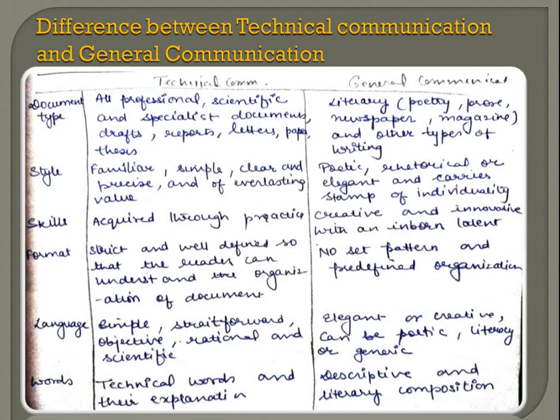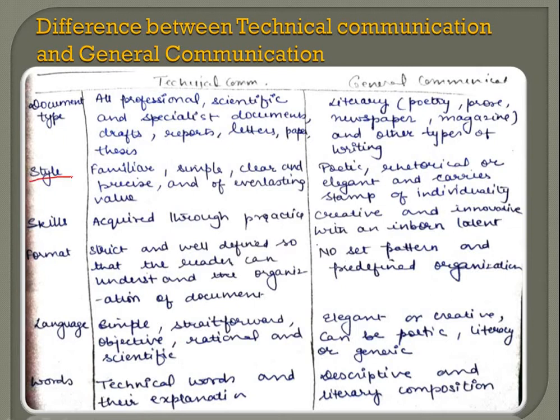Next, we come to the difference between technical communication and general communication, which has already been talked about in the previous semester. So I'll go very fast. I have classified it with some headings. In terms of document type, technical communication includes everything: drafts, reports, memos, letters, notices, papers, thesis, anything. And general communication covers poetry, prose, newspapers, magazines, all this.